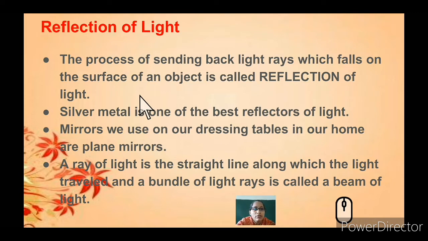So because of the reflection of light, or the rays that fall back on us, the image is formed on the mirrors. A ray of light is a straight line along which the light travels, and a bundle of light rays is called a beam of light. So a light ray that travels in a straight line and scatters to form a bundle of rays is known as a beam of light. So what is reflection of light? It is the falling of light rays on an object, and this object surface reflects it back, known as reflection of light.